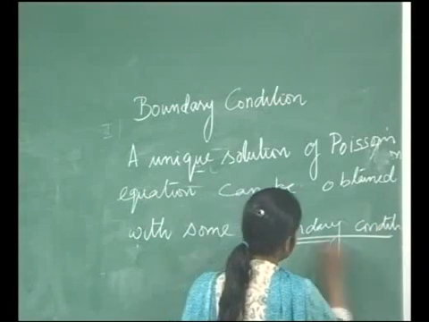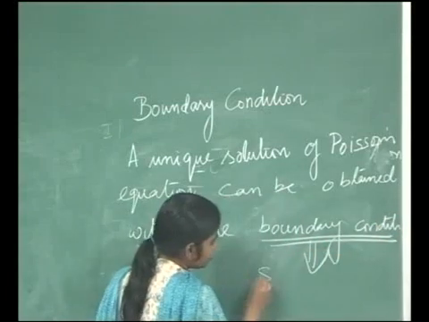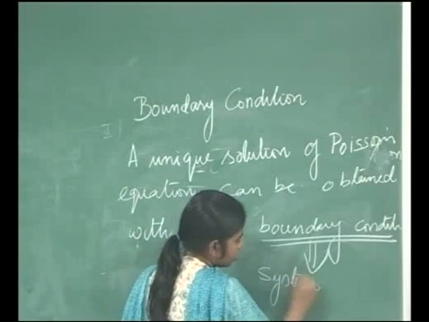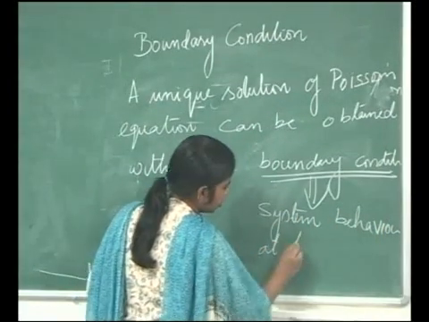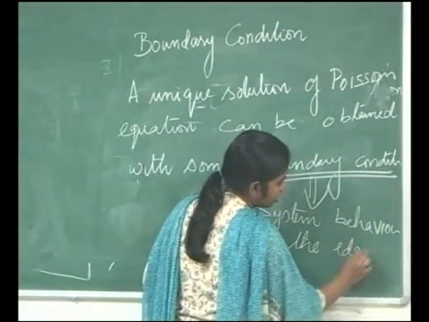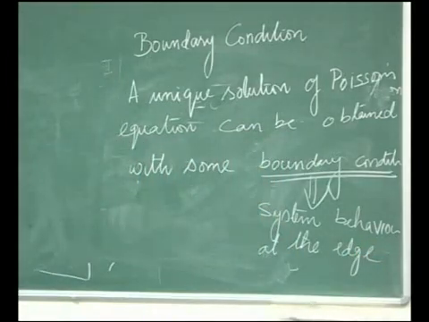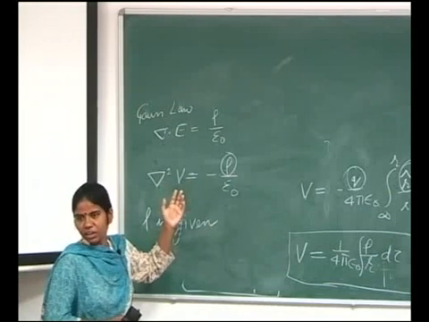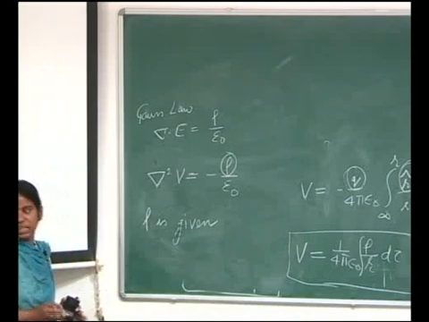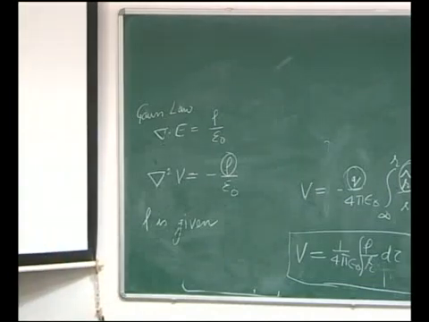And these boundary conditions give you the system behavior at the edge. Edge means the surface, the boundaries, at the edge of the region. It could be the starting edge or the extreme edge, whatever. This is very important. I would know, if I am at x equal to infinity, whether my V is 0 or infinity. This will help me in terminating the solution and getting a precise solution.